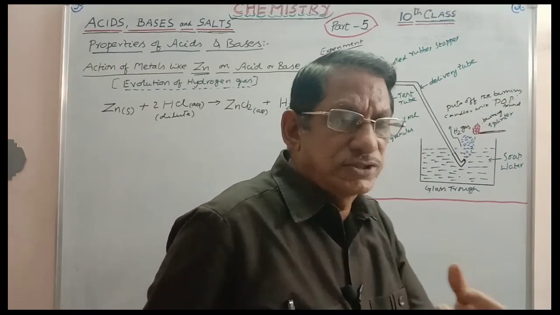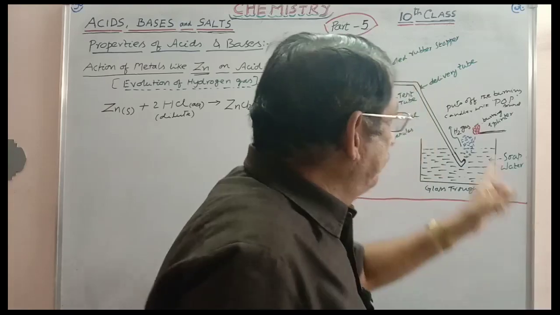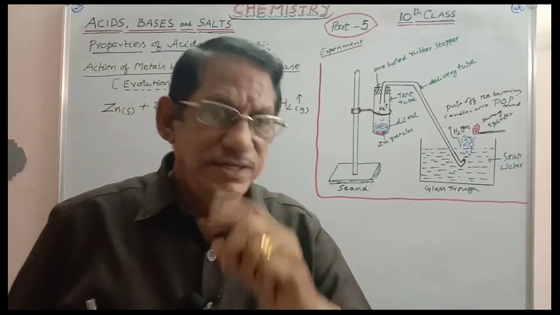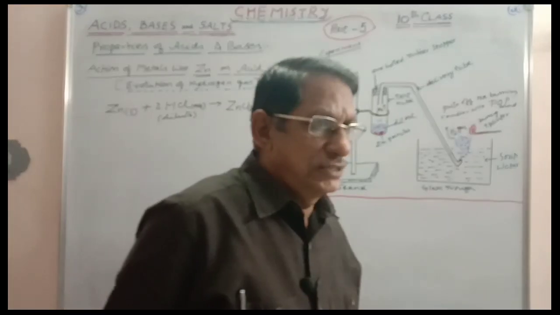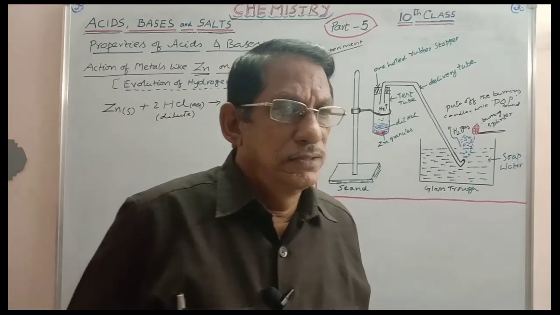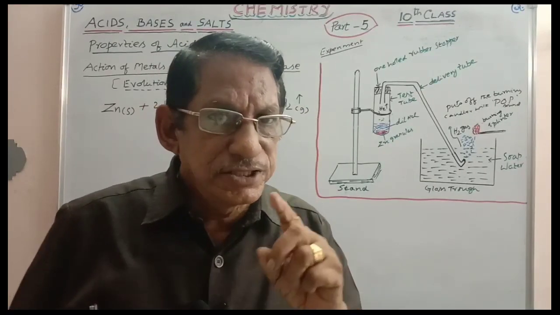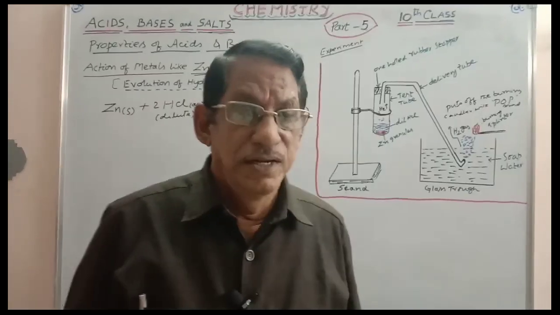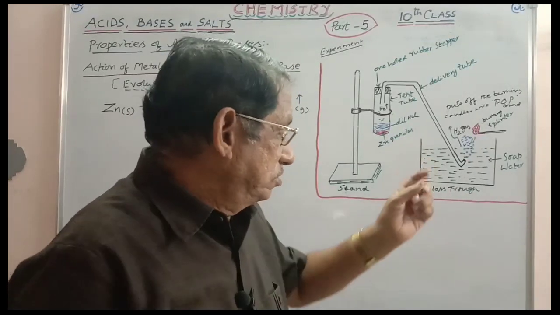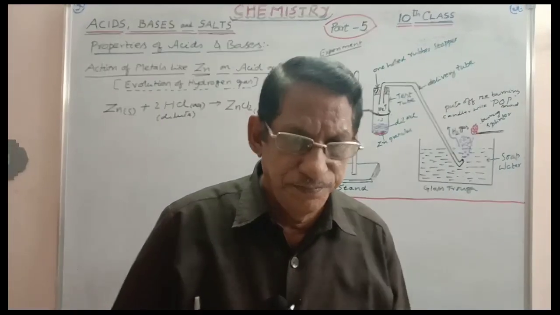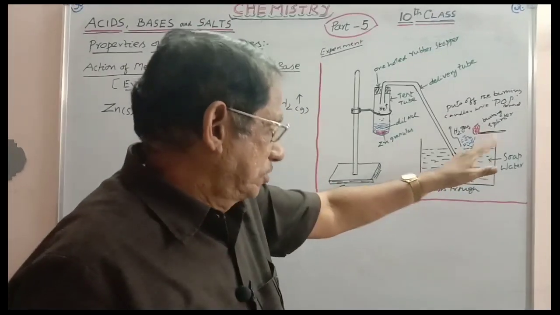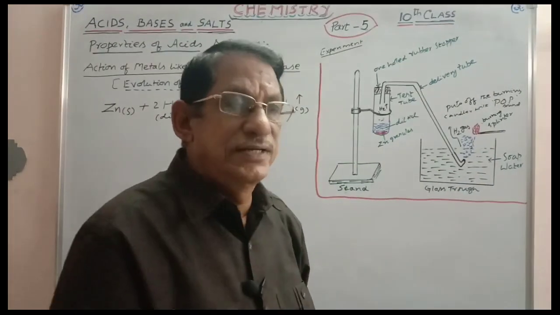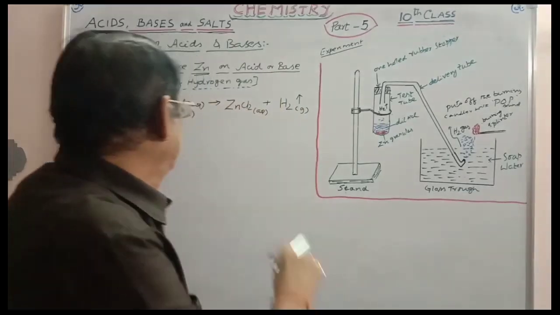With the pop sound, it puts off the burning splinter, and at the same time, it itself burns with a light blue flame. That is nothing but hydrogen gas. When the burning splinter is put off with a pop sound, that is the characteristic property of hydrogen gas. Giving the pop sound is the recognition of hydrogen gas. And at the same time, it also burns with a light blue flame. That is another indication. So the gas coming is nothing but hydrogen gas. In that way, it is recognized.